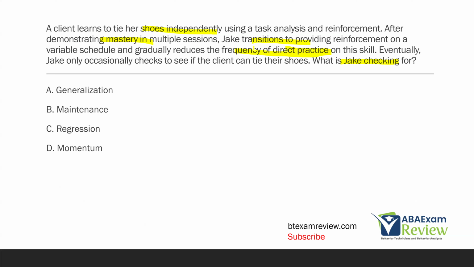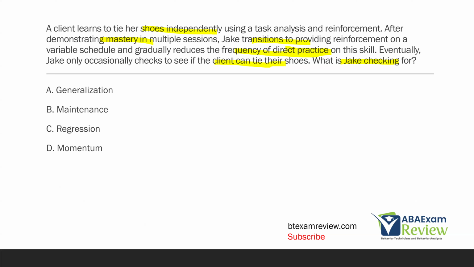Now we know afterwards, he's only occasionally checking to see if the client can tie their shoes. So in other words, we taught a skill, the client mastered that skill, we reduced actual teaching and practice, and then we only see occasionally if that skill maintains. And so if we're looking to see if the skill maintains, that will, of course, be maintenance.